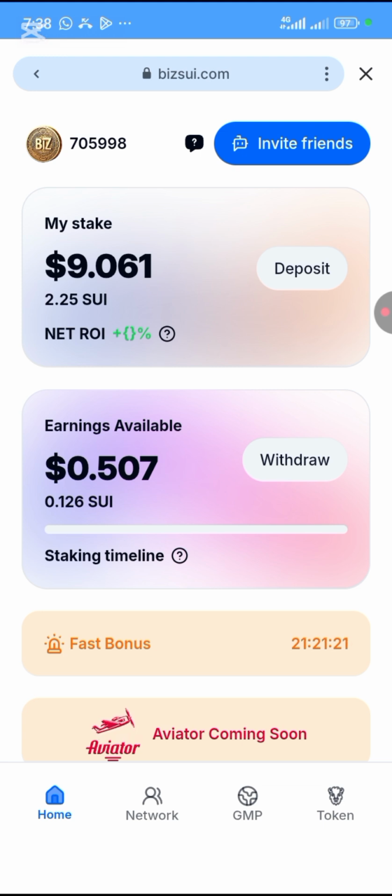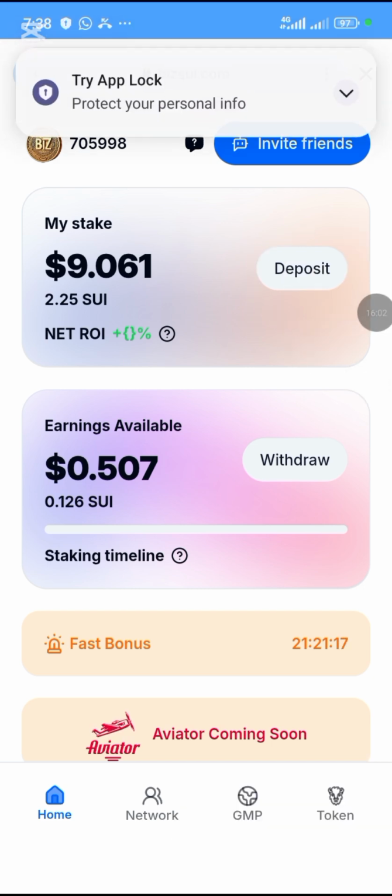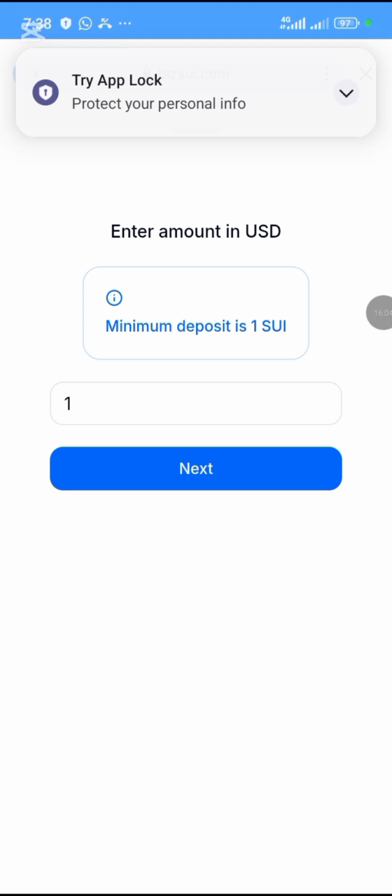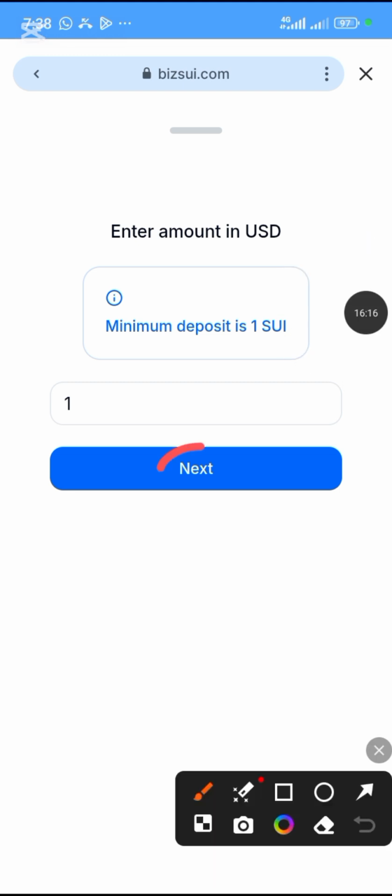You just click on this deposit. You can click on next.